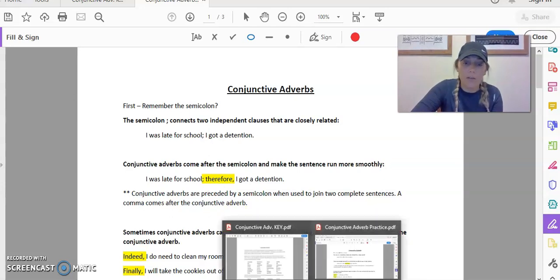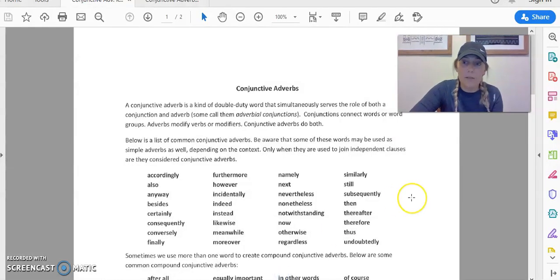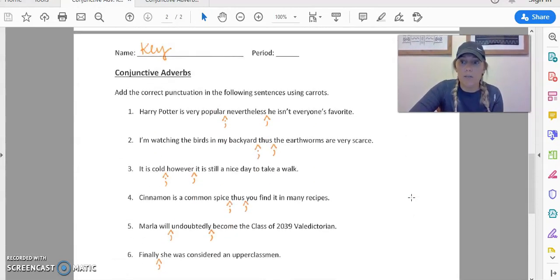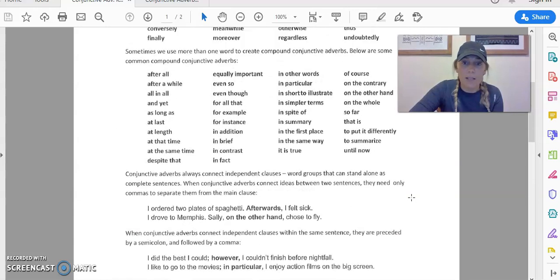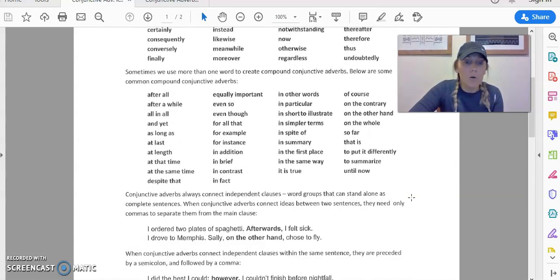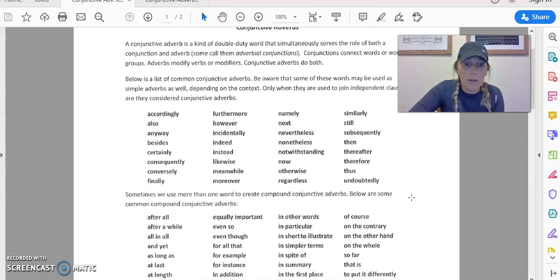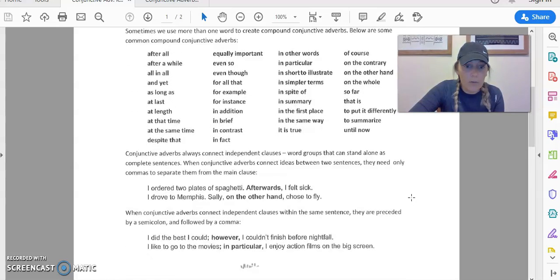Okay, so I'll give you another example on this worksheet. This is your conjunctive adverb key worksheet, because if you look down here, this is a worksheet that I give you with the answers on it. So you don't need to look at that yet. But for example, there's got to be an example on here, right? For example, okay, right down here.